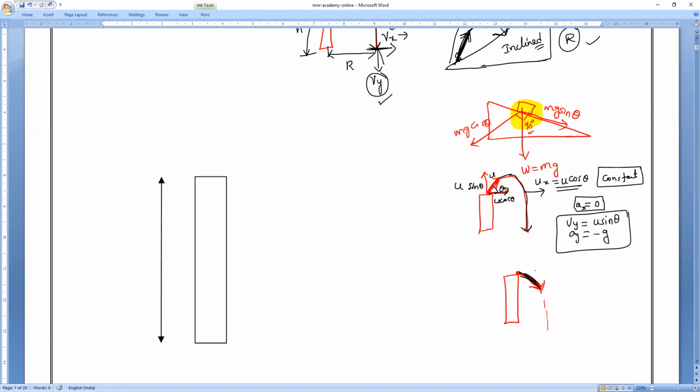So I have thrown the ball with u. Now this is the x-axis and this is the y-axis. Am I correct or not? So this will become theta. So this is u cos theta and here this one will become u sin theta. Okay. So now, if I throw the ball like this, let us calculate with the help of the same phenomena. We'll calculate the height of the tower.